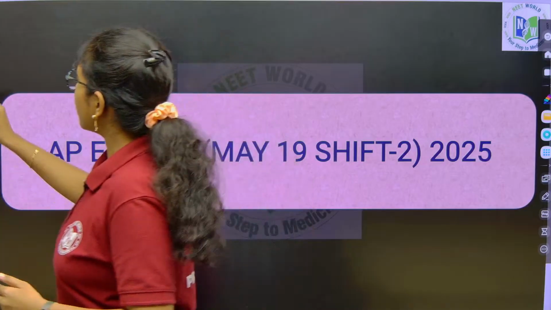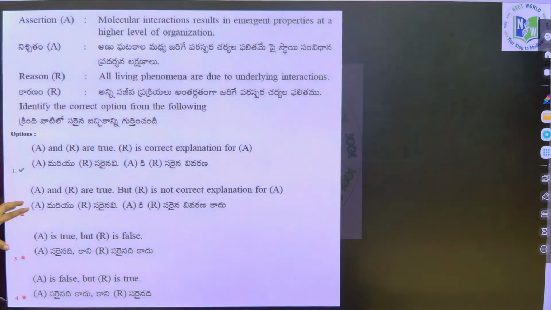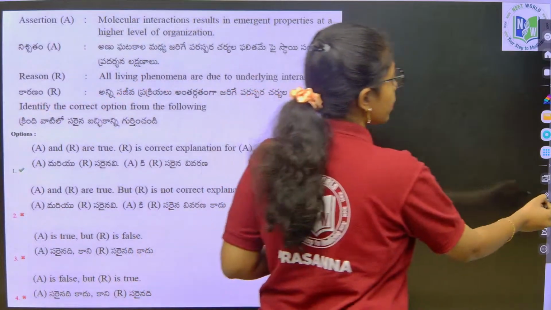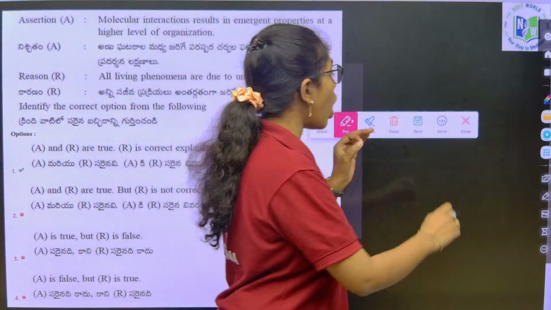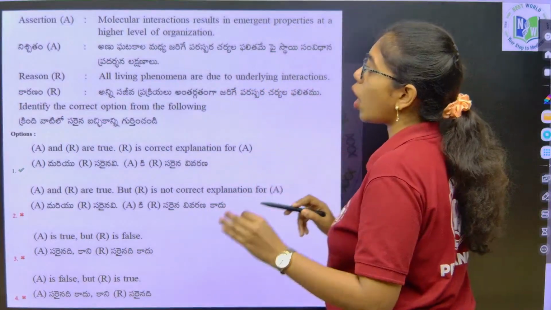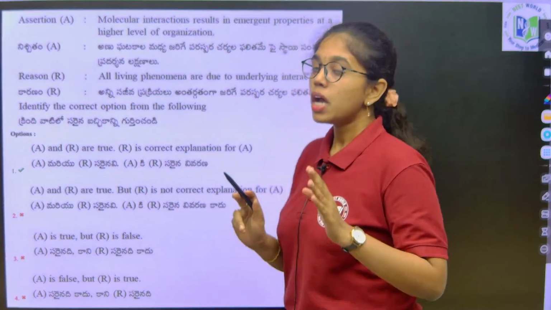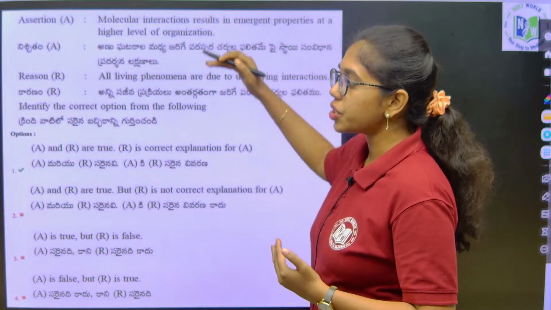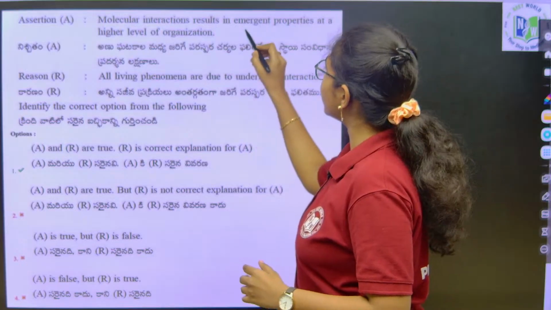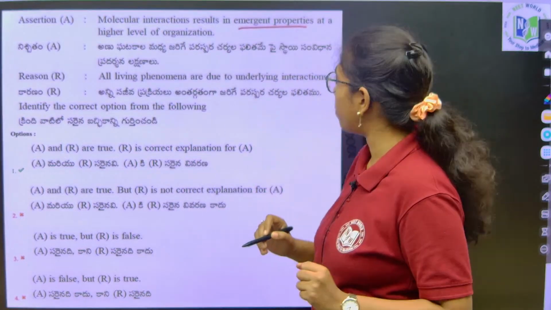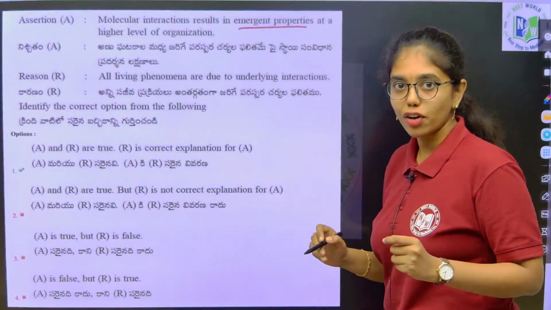Okay? So, if you look at the first question, it is given from diversity of living world. From diversity of living world, there is always a chance of statement based questions. Here it is an assertion reason based question: molecular interactions result in emergent properties at higher levels of organization.